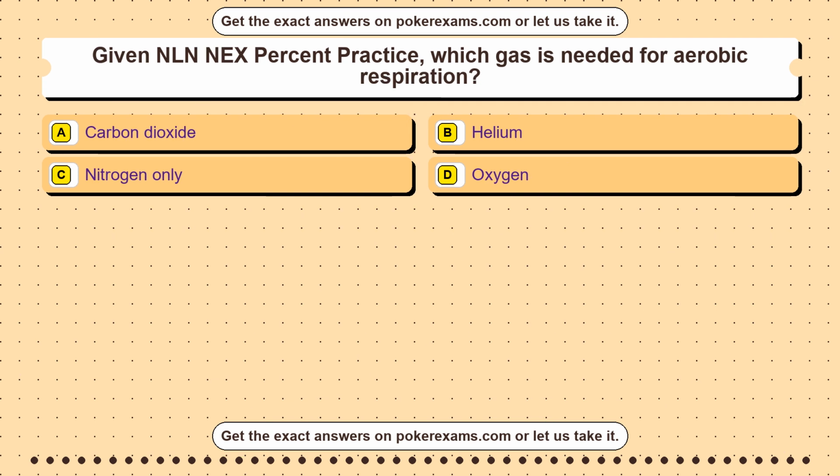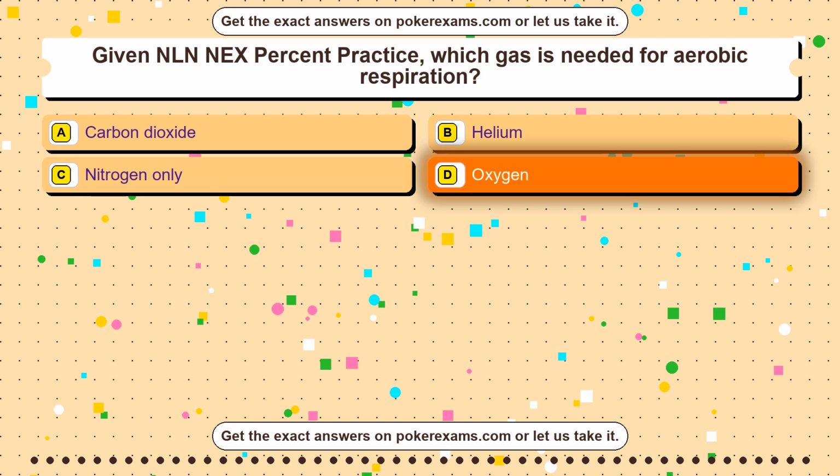Question 38. Which word best replaces very big? Option A, tiny. Option B, weak. Option C, brief. Option D, enormous. The correct answer is option D.